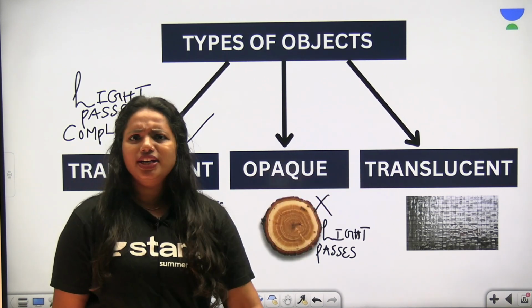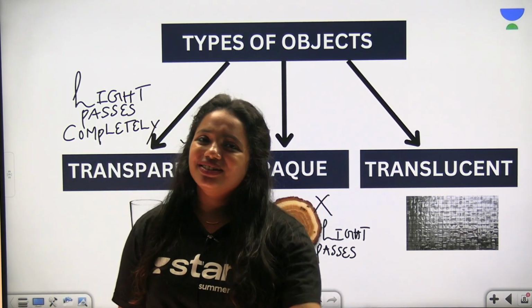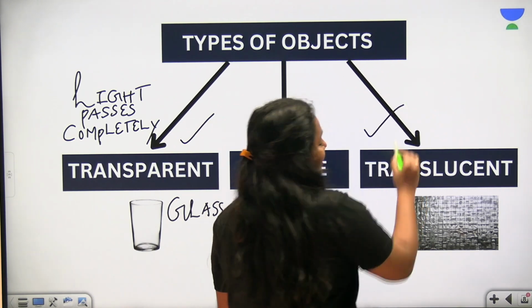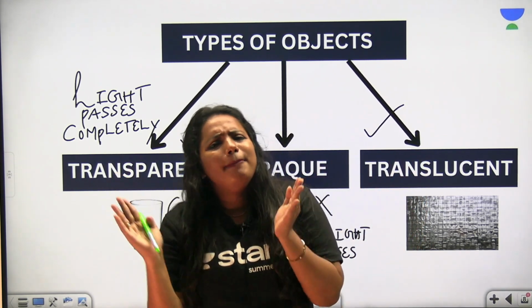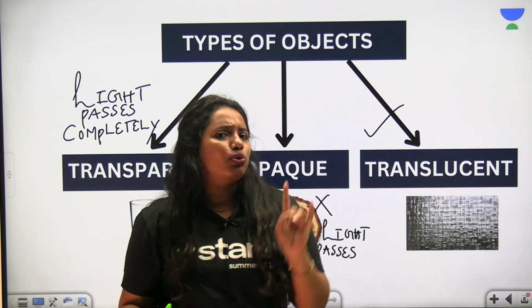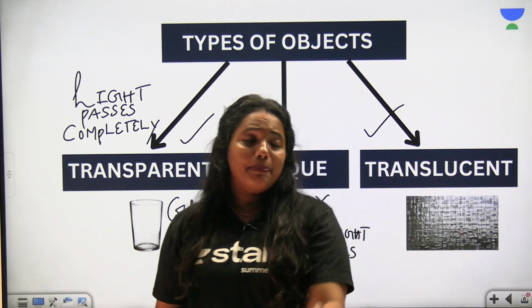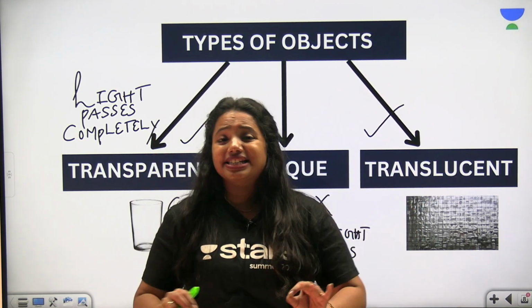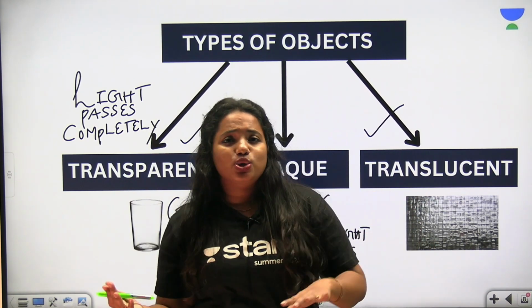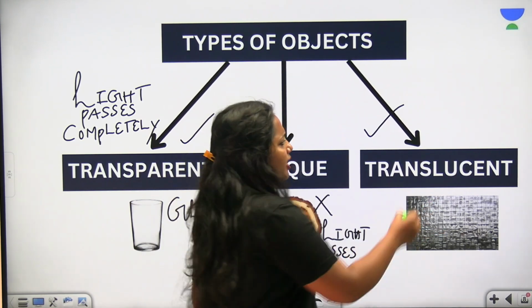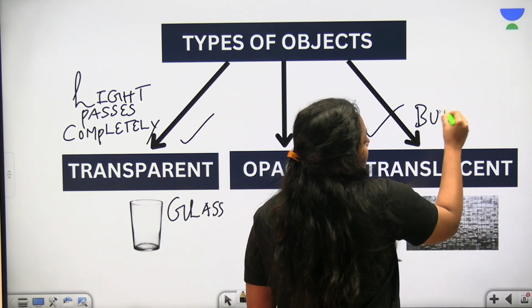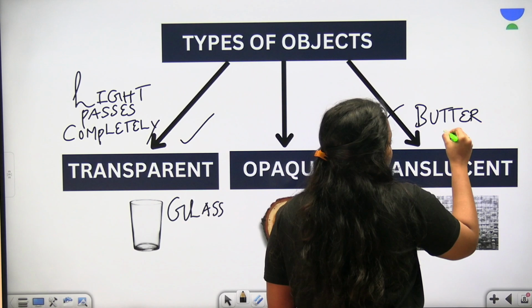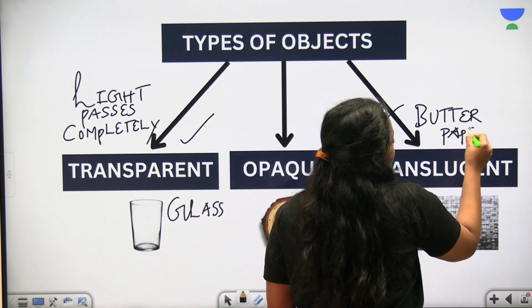What about the next one? Translucent. A translucent object is nothing but an object that allows light to pass through it partially. You might have seen frosted glass. Frosted glass is an example of a translucent object, as it allows light to pass through it partially. You can also take another example, butter paper. Butter paper is also an example of a translucent one. And that's all about the types of objects.